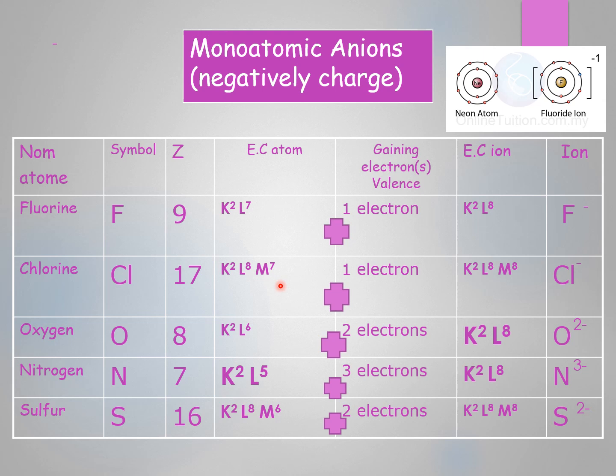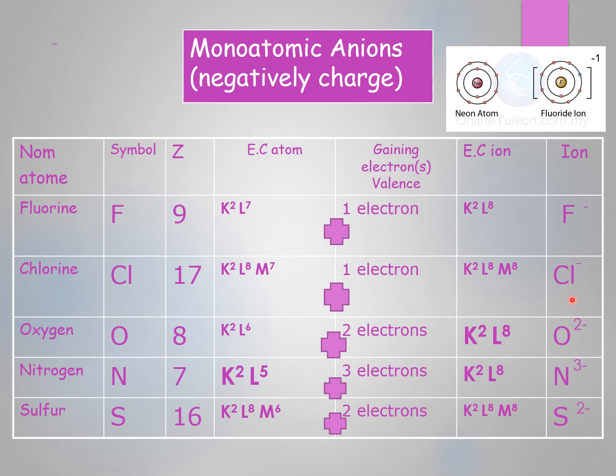If we note that the valence electron is greater than 4, so now this atom gains electrons in order to become stable, to have 8 electrons at the last energy level. 7 to be 8 just needs 1, so it will gain 1 electron. 6 to be 8, it must gain 2 electrons. And 5 also to be 8, it must gain 3 electrons.